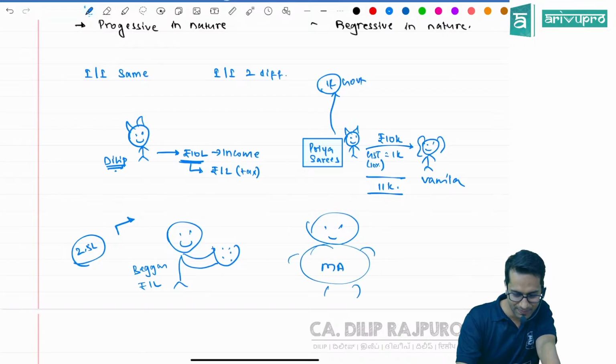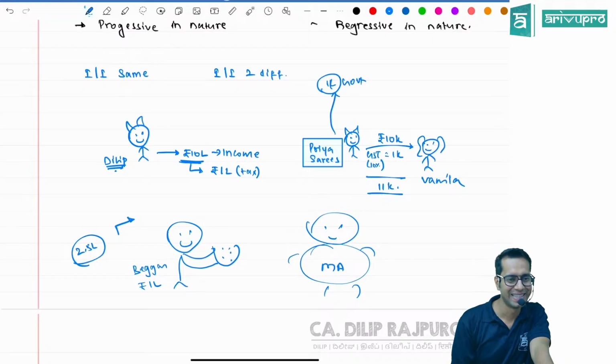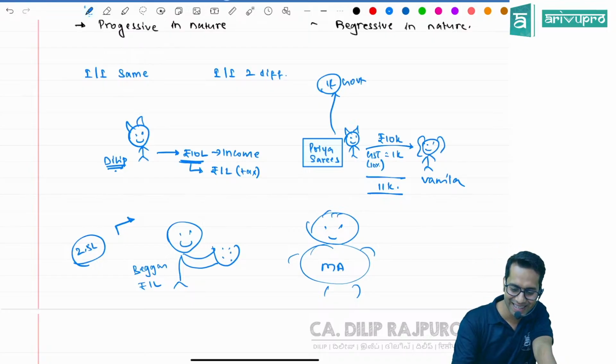Mukesh Ambani. Law class also he only came, huh? I should change my example, huh? I'll ask Sai sir to change his example from next year.